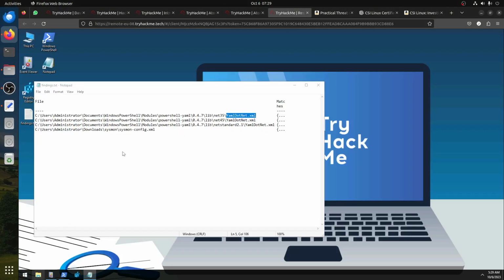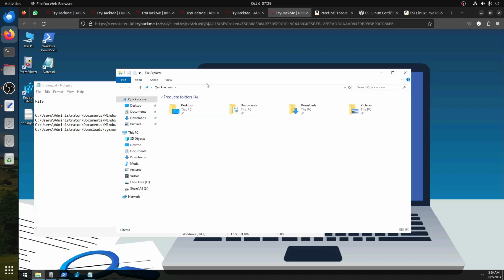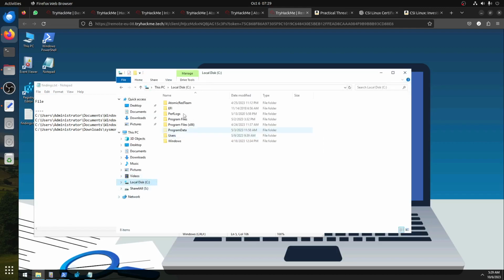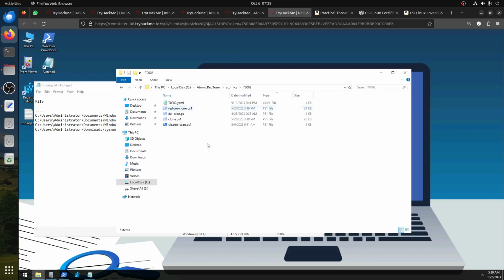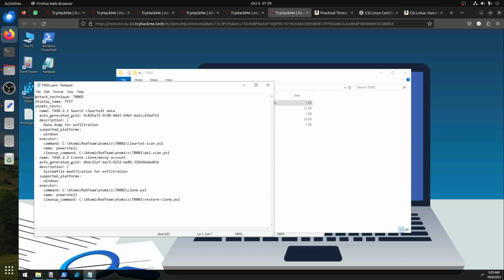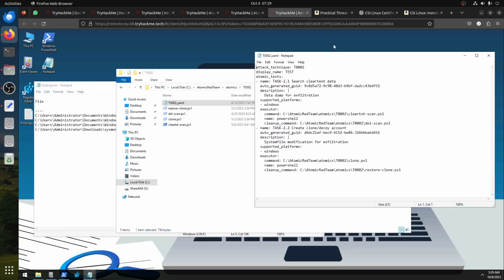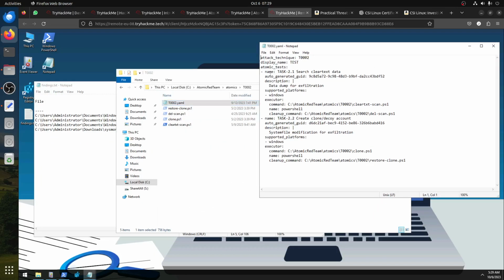We'll come back now. Let's go to documents, let's go to the C drive, AtomicRedTeam, atomics, our test is number 2. If I open one of them, let's see what exactly we have there. If you look here, that's the YAML file.